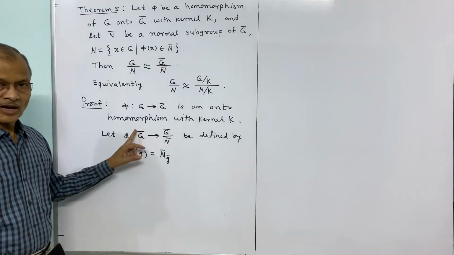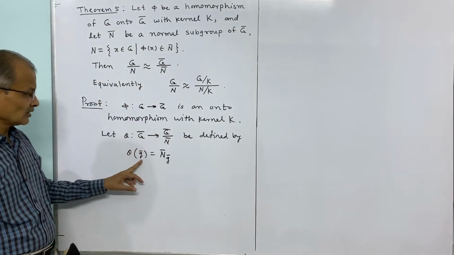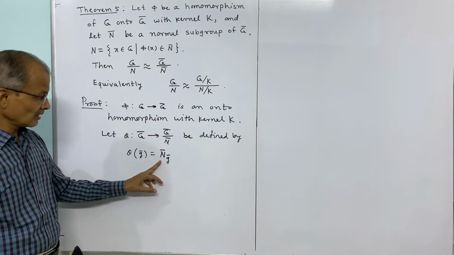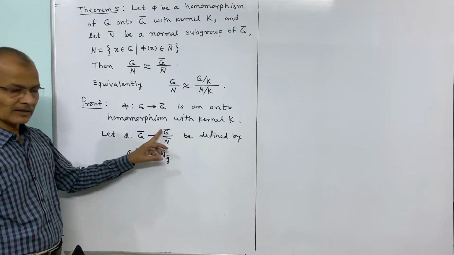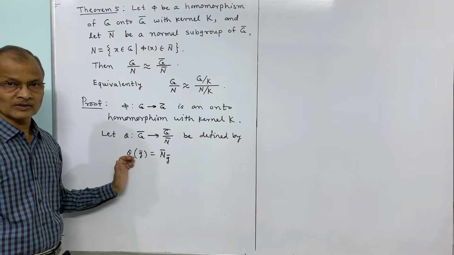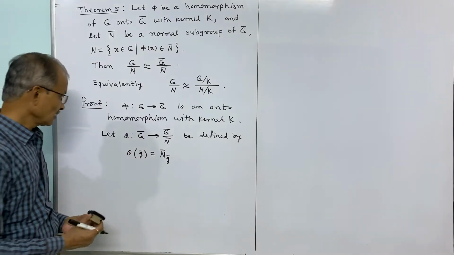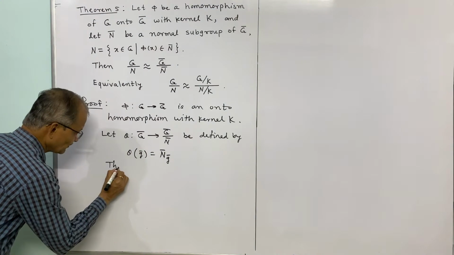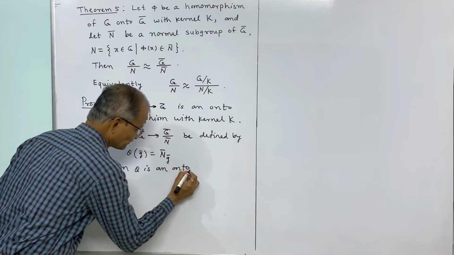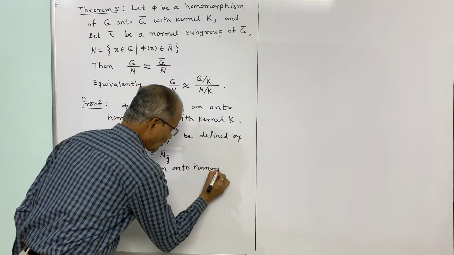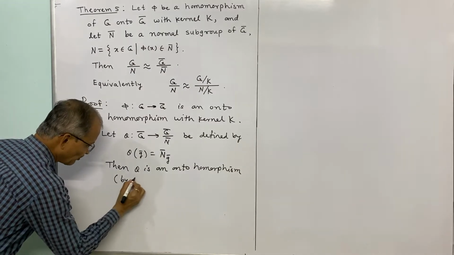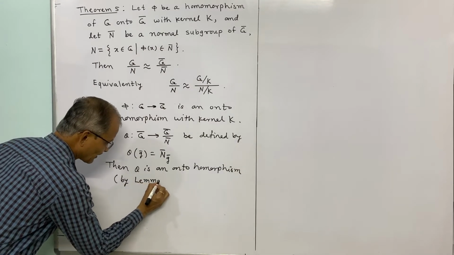If you define a mapping like this, then theta is an onto homomorphism, and this we have proved separately in lemma 13.